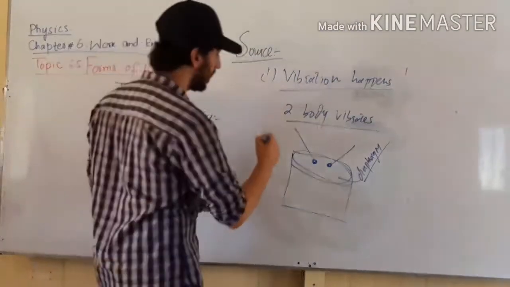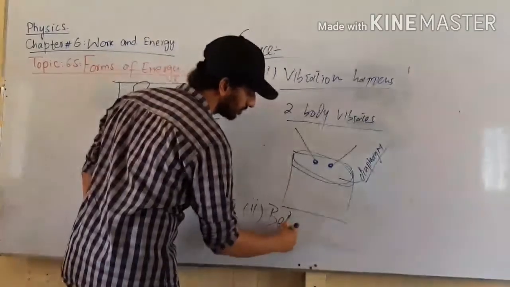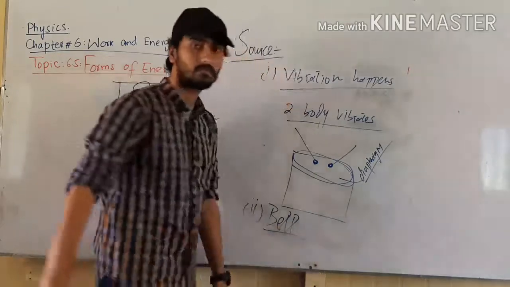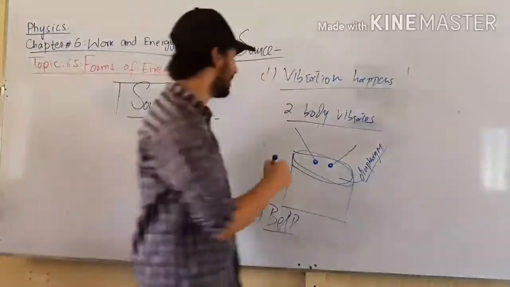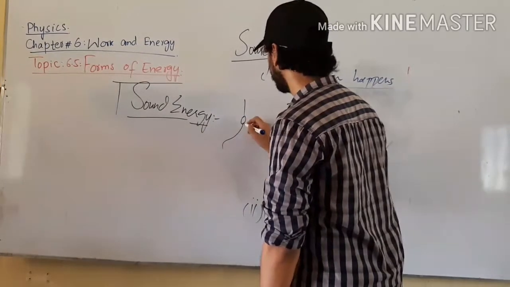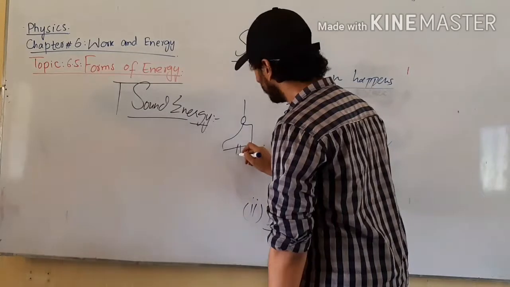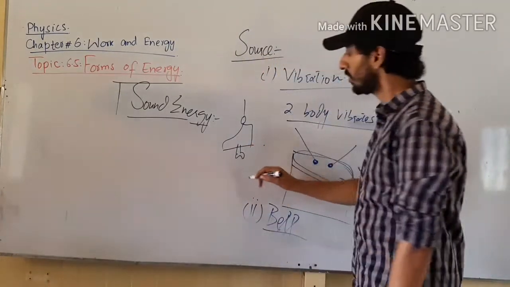Similarly, we have the example of a bell. Now, this is the bell.